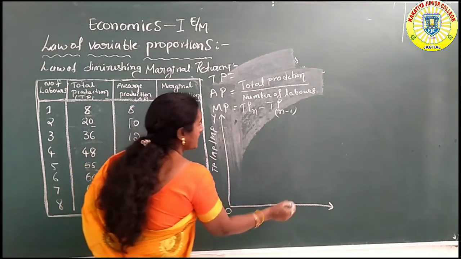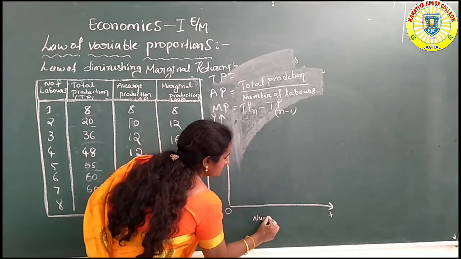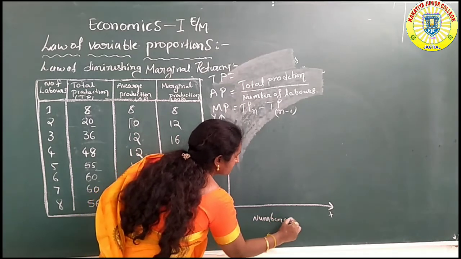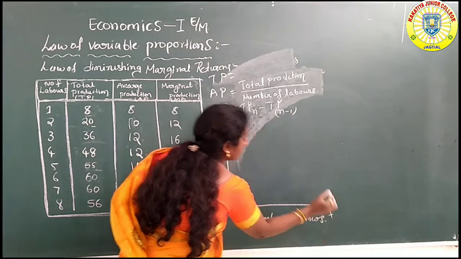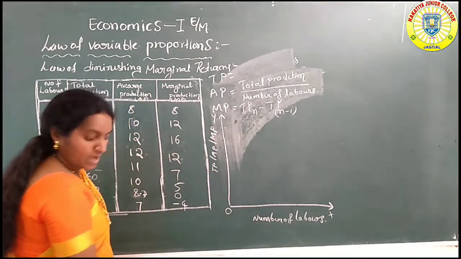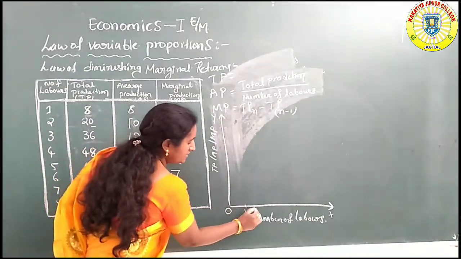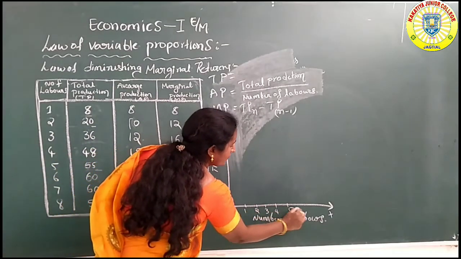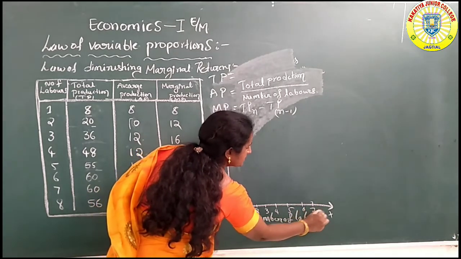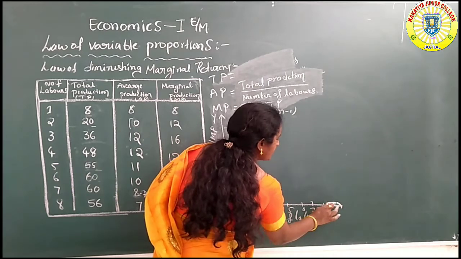The x-axis represents the number of labors. The number of labors is 8: 1, 2, 3, 4, 5, 6, 7 and 8.